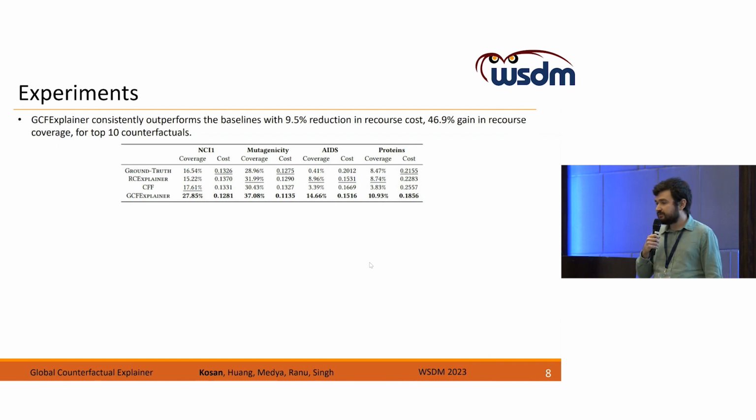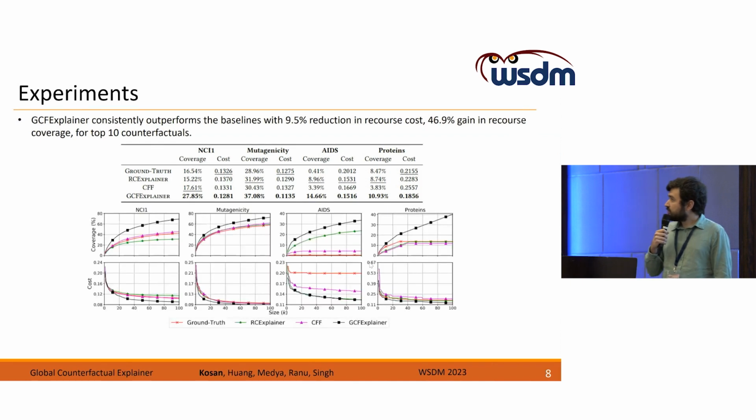The table shows our method outperforms the baselines with size of C equal to 10. The figure below shows the coverage and cost performance with size of C varying from 1 to 100. And our method consistently outperforms the competing baselines under all different sizes of C.